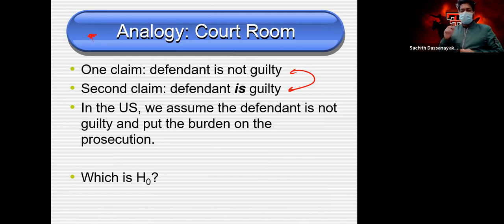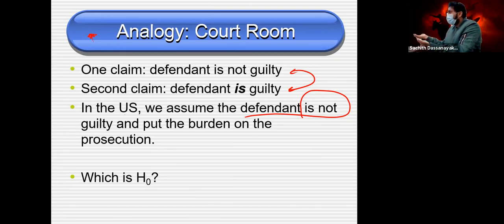In the US, they assume the defendant is not guilty. They assume, which means it is something like ground truth. In general, we assume that person is innocent in the first place. So what is our claim? The researchers' claim, or the lawyers' claim, is that he is guilty. The ground truth is we always believe he is innocent, which means this one.